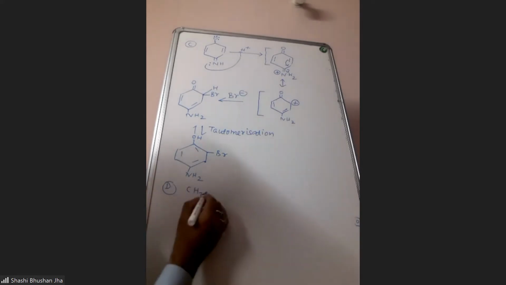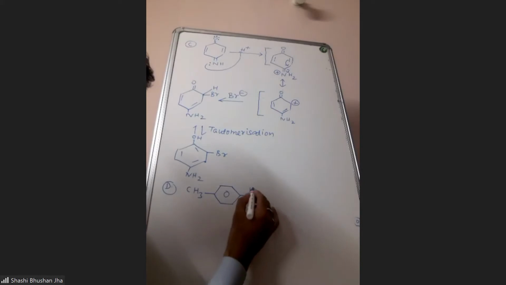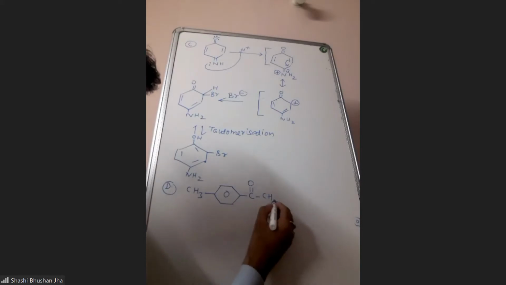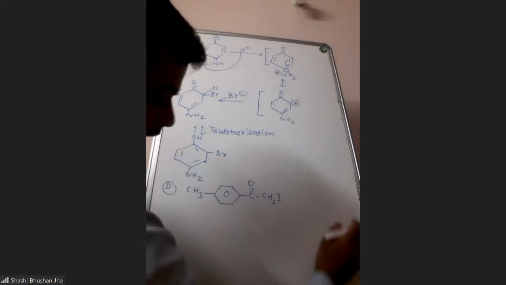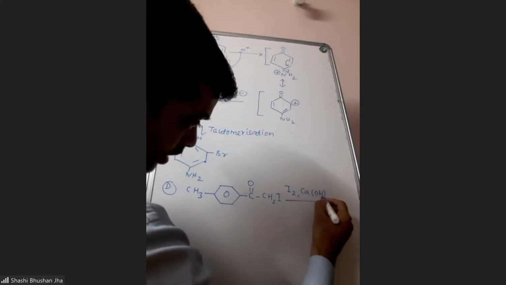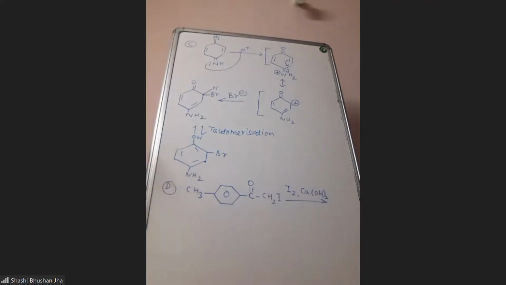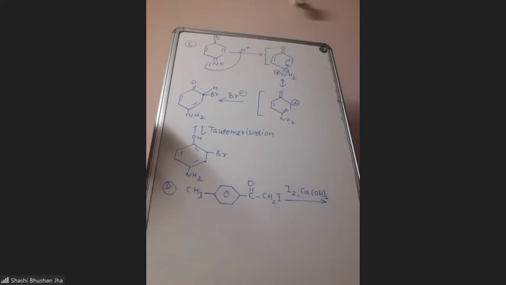they've given you this compound. This is reacted with iodine in the presence of calcium hydroxide. Reacted with iodine in the basic solution. You must have understood what reaction this is. Which reaction is this? Haloform. This is the haloform reaction.